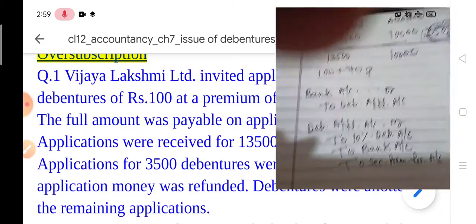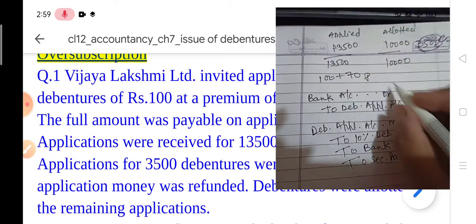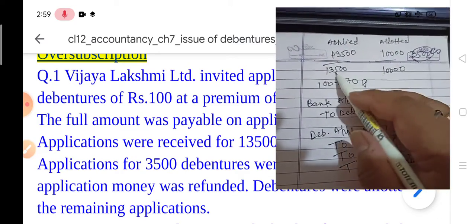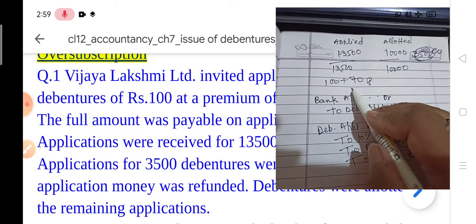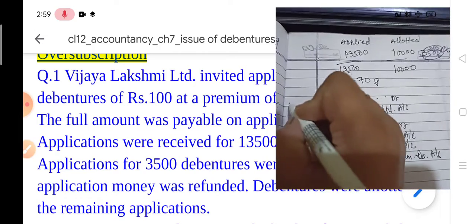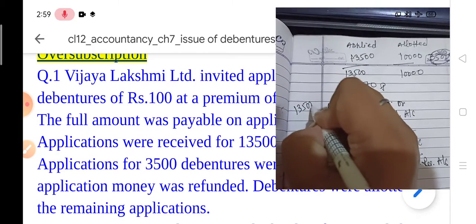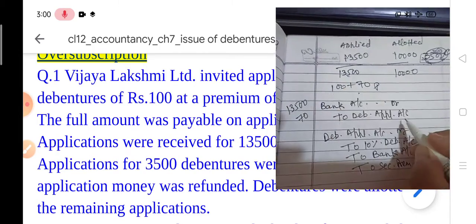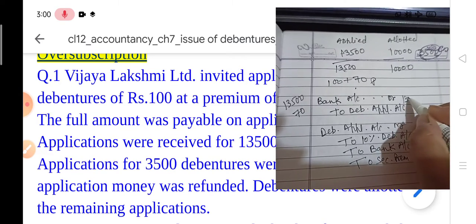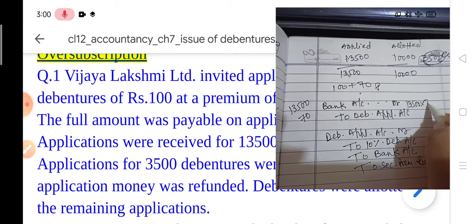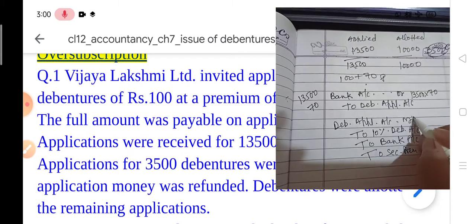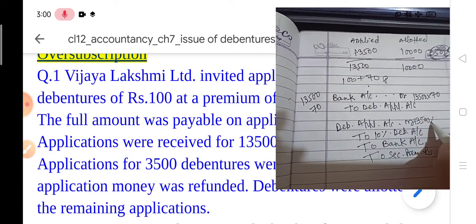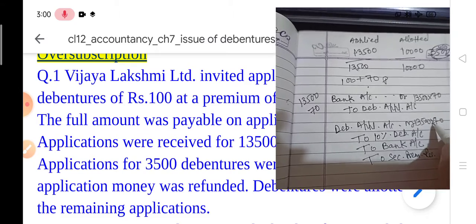Now the amounts. First of all, you have to write down the amount. This 13,500 debentures you have received on application, at 170 rupees. Now do the multiplication: 13,500 debentures into 170.